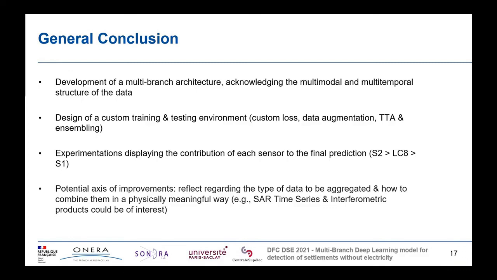The central axis of improvement seemed to be based more on a reflection on the type of data aggregated and how to combine them in a physically meaningful way. Among the many ideas we have, we believe that the contribution of time series and radar interferometric products may be of primary interest.